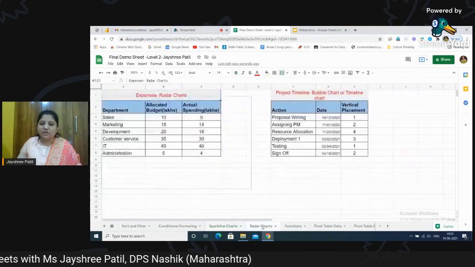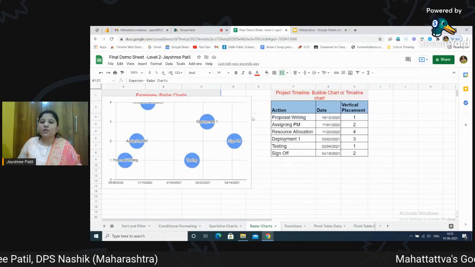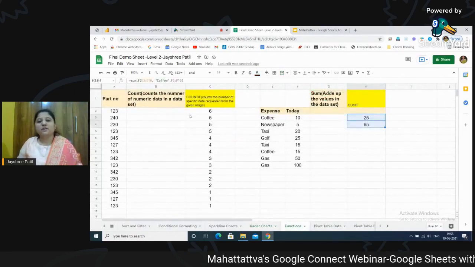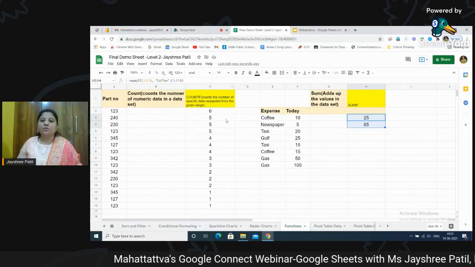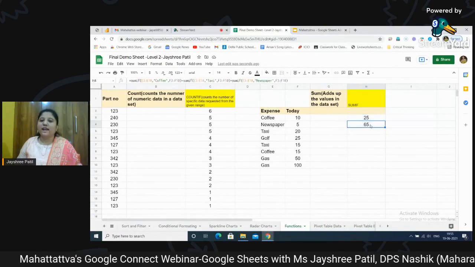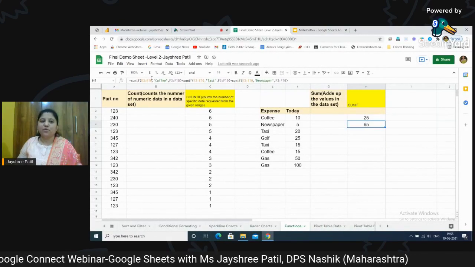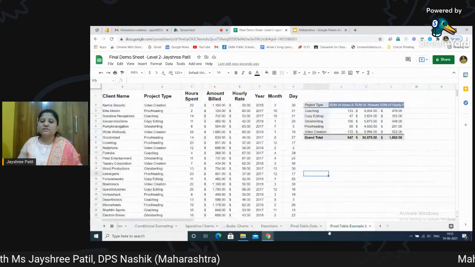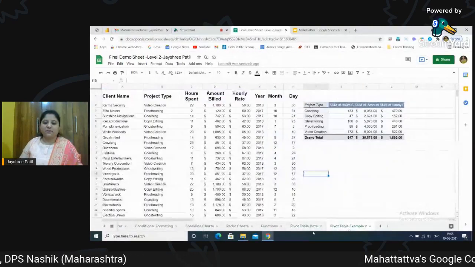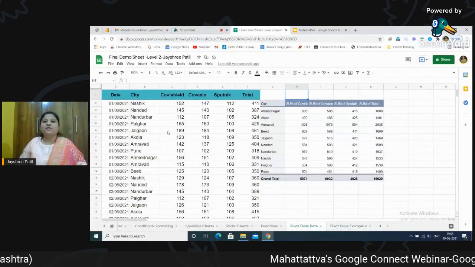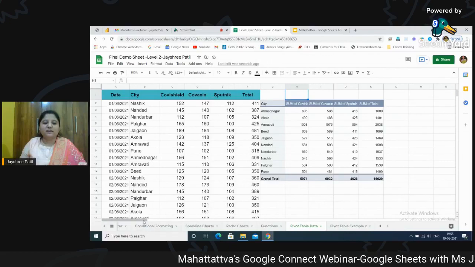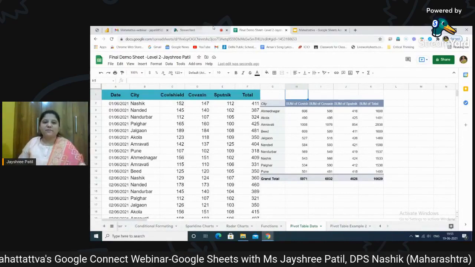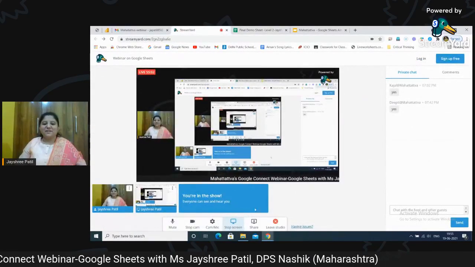Then we know radar chart also. We also know how to create timeline and bubble chart. We know functions like count and sum, which we already knew, but we have seen countif and sumif functions and how we can add different conditions in sumif if we want to give different criteria. Then the next important feature was pivot tables, and that also I think we have covered. So this is all which I wanted to explain to you all. These are the topics which we need to practice for level 2. So I hope I have given my best and you all have understood it well.